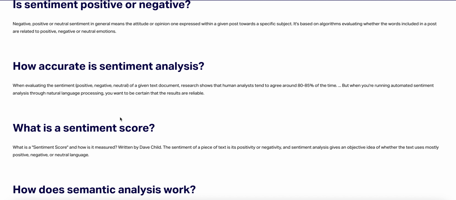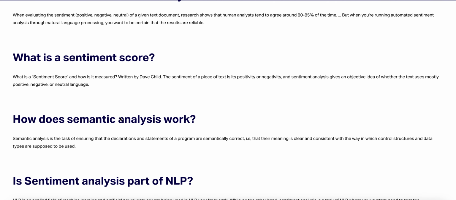How accurate is sentiment analysis? When evaluating whether the sentiment is positive, negative, or neutral for a given text document, research shows that human analysts tend to agree around 80 to 85% of the time. But when you are running automated sentiment analysis through natural language processing, you want to be certain that the results are reliable.